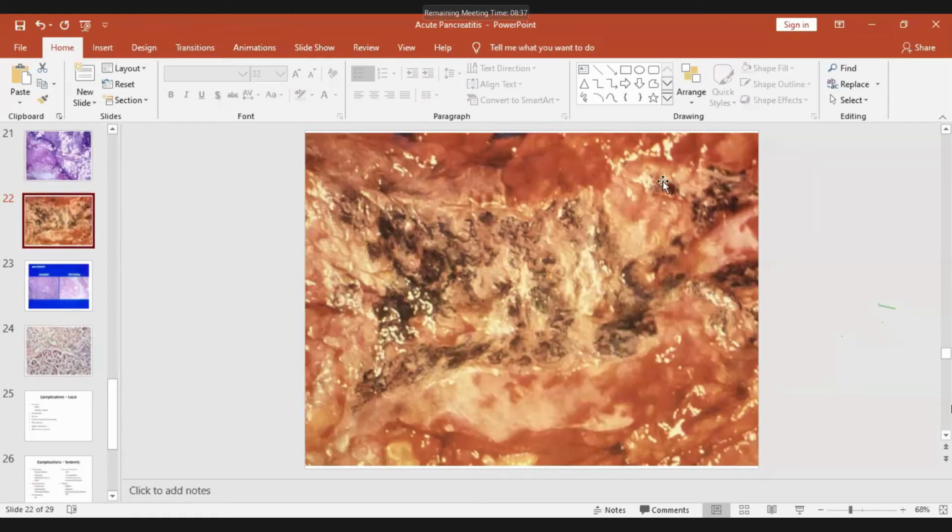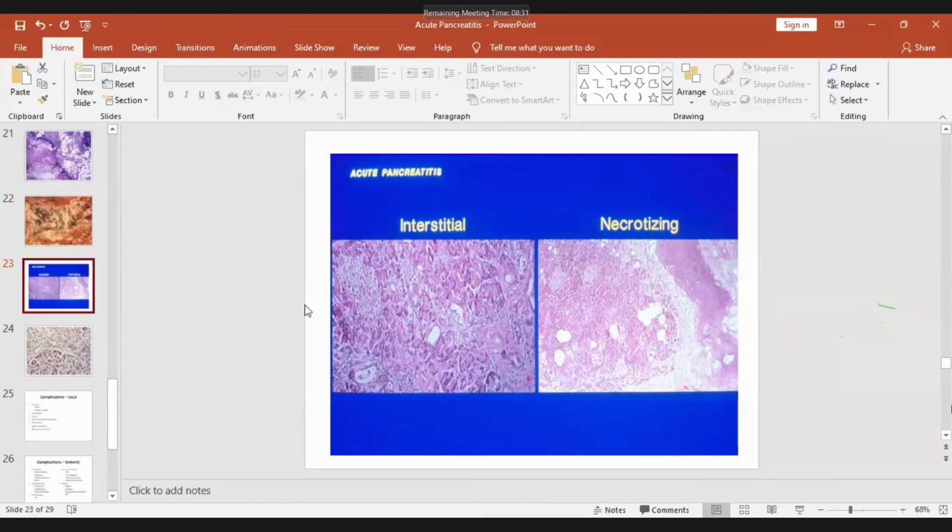So these are all fat necrosis, the white soap. This is normal interstitial inflammation. This is a complete inflammation.